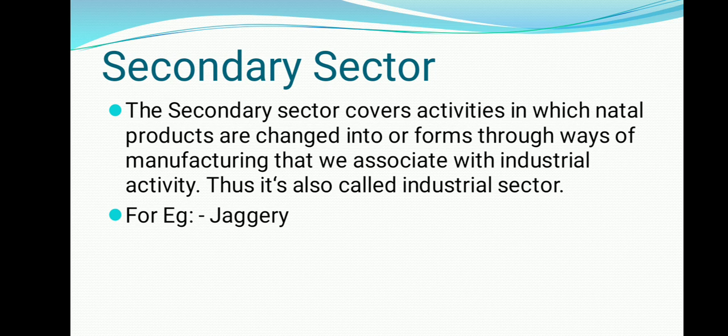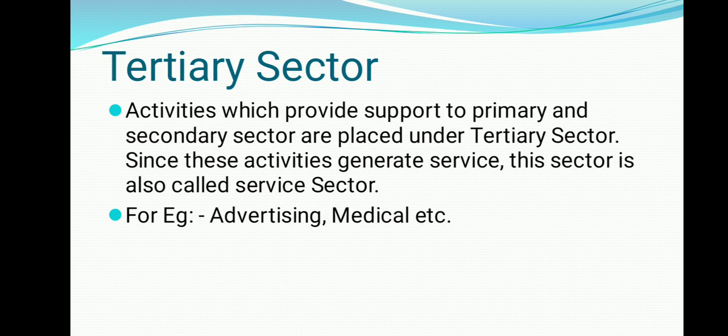Whatever was available in primary sector, with modifications, the product is converted into other things. Since it is the next step of primary, we call it secondary. It is also known as industrial sector because processing takes place in factories or industries. So this is about the secondary sector.